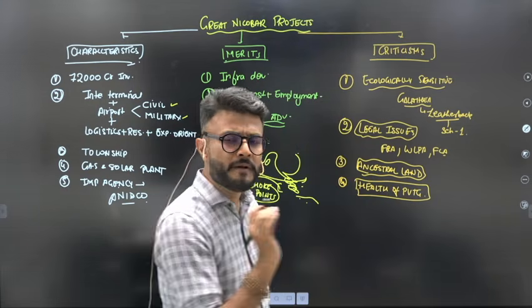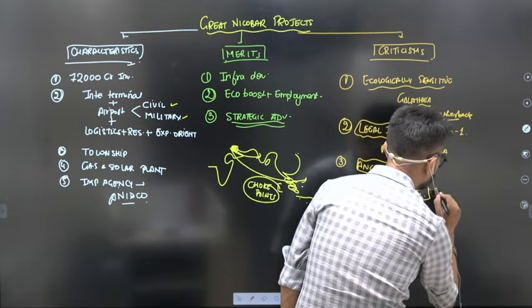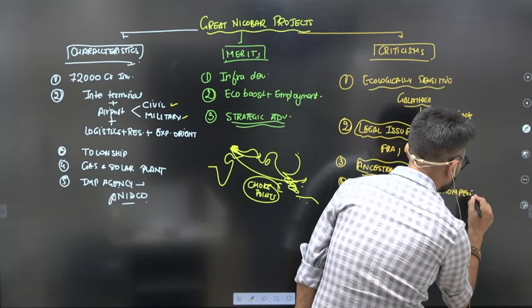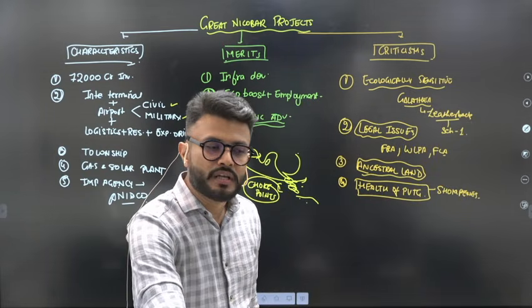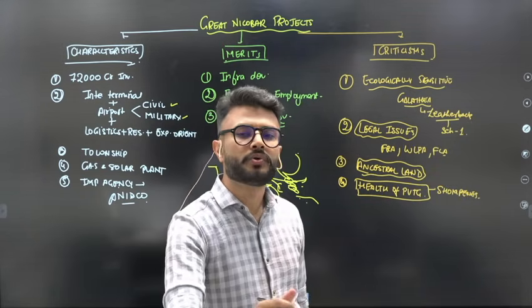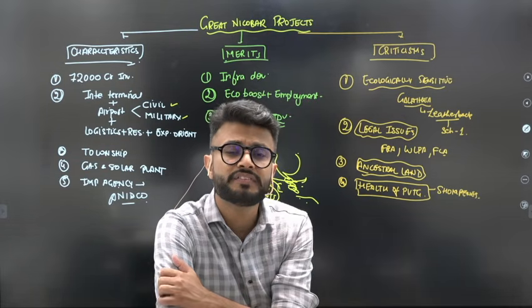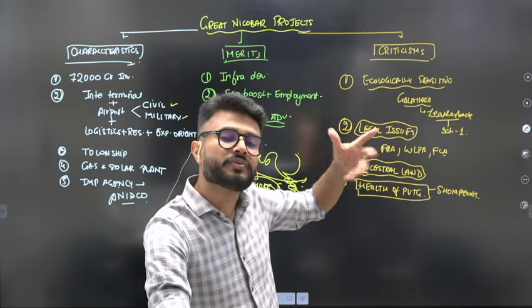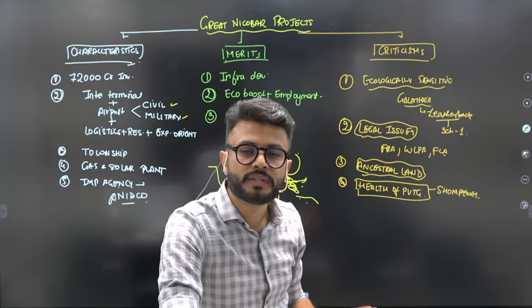For example, this area houses a very important tribal group, the Shompen, and the Nicobarese. These are PVTGs. If you do not know, just read about it or see some images if available. You will see that these tribal people are still living in the Stone Age. They are isolated from the rest of the world.